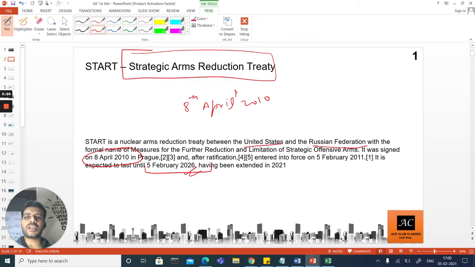So from this slide, you can keep two things in mind. One, START stands for Strategic Arms Reduction Treaty between the US and Russia. At the same time, 8th April is when it came into existence. Then after ratification, it stands till 5th February 2026. So these are the few points which you have to keep in mind.